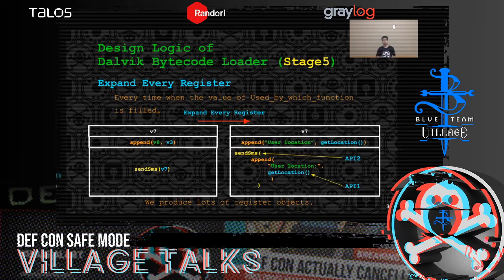In other words, the value of register V7 is generated by using function getLocation, which has native API 1 in it. And the value is used as an input for function sendSMS, which has native API 2 in it. So now we prove that by using the register object, we can check if the APIs are handling the same register. After we scan through the source code, we produce lots of register objects.